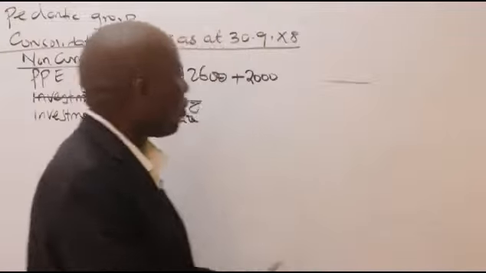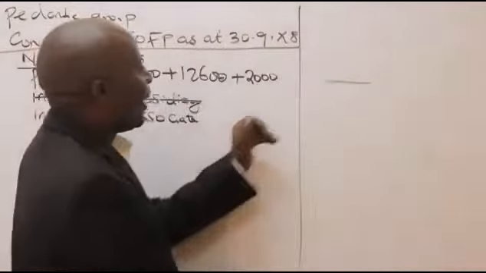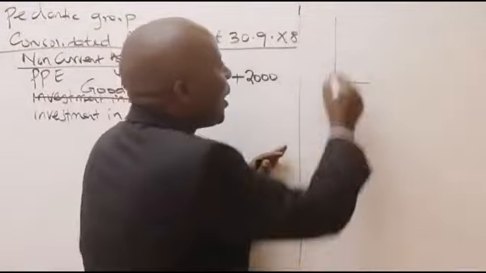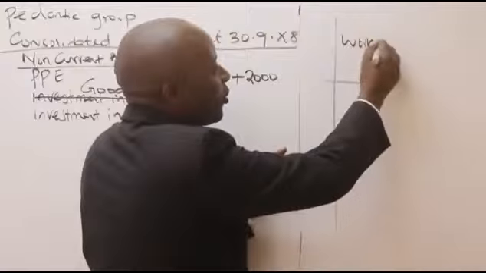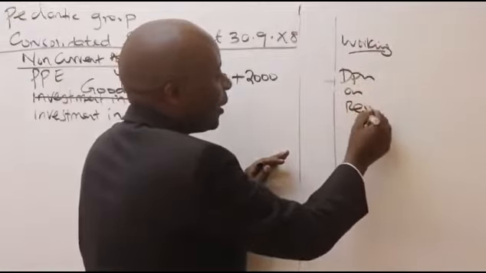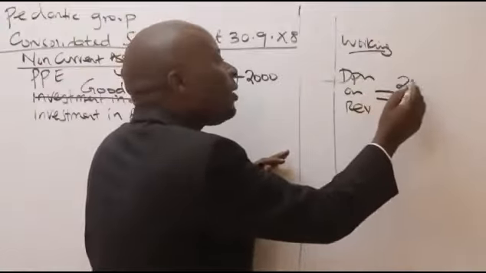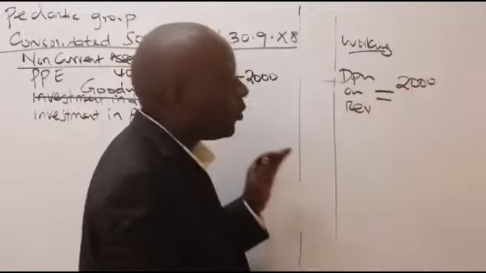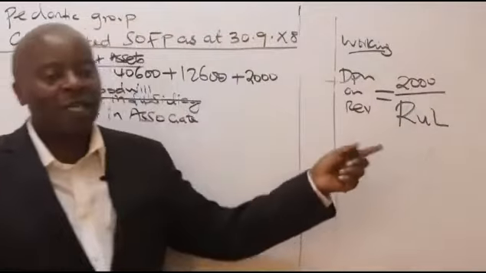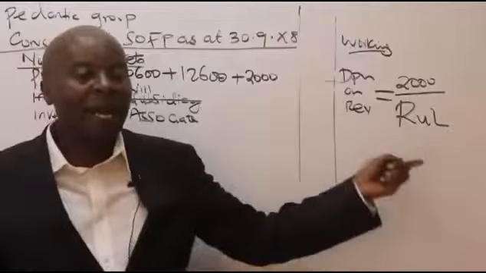So, ladies and gentlemen, go ahead and calculate for me. Here, by the side, I have a place where I'm doing my workings. I would want depreciation on revaluation. I'll take the revaluation amount itself, which is 2,000, and divide this by my RULE.